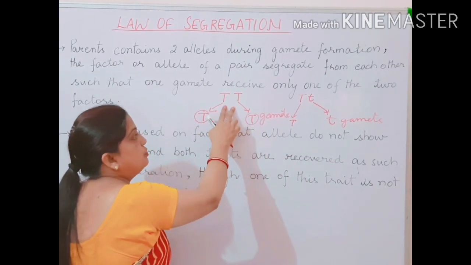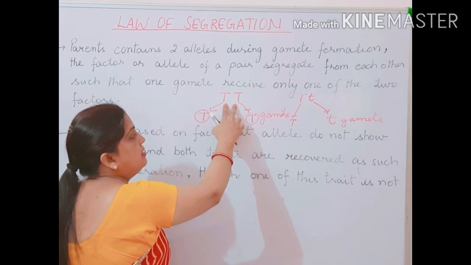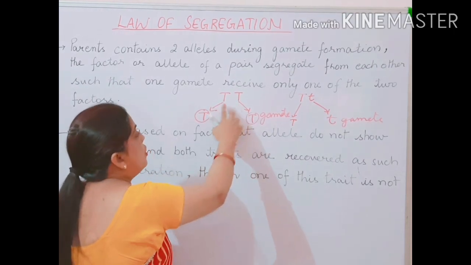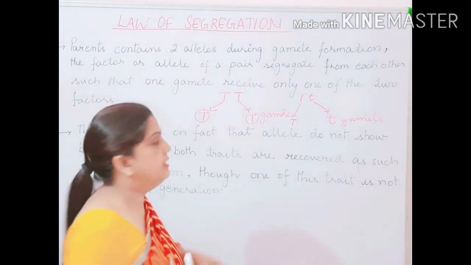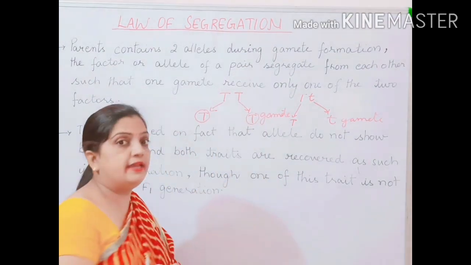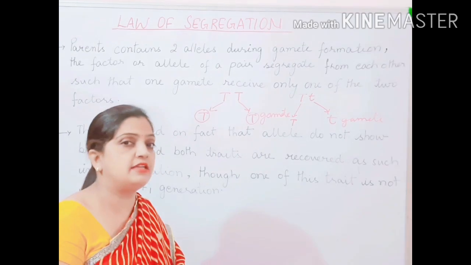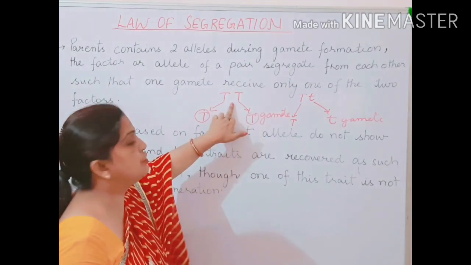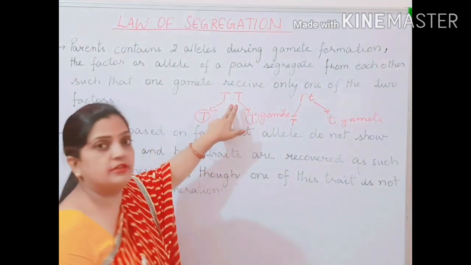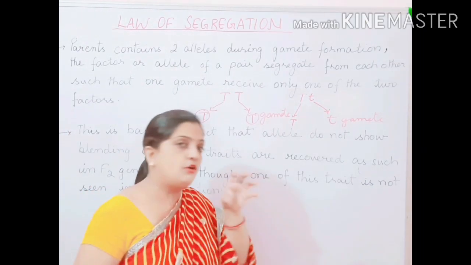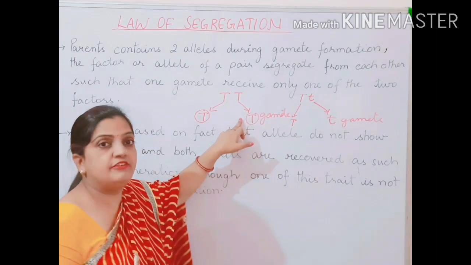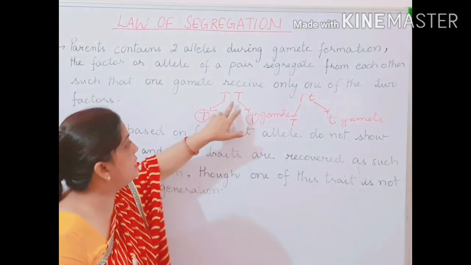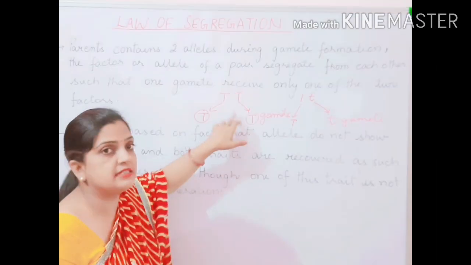So one of the two means that these are the two alleles, and from these two alleles only one allele is being received by one of the gametes. Now here the condition comes: homozygous and heterozygous. This was the condition of homozygous. So if the pair of the factor of a gene is homozygous type, then the gametes will be receiving the similar type of alleles, capital T and capital T.